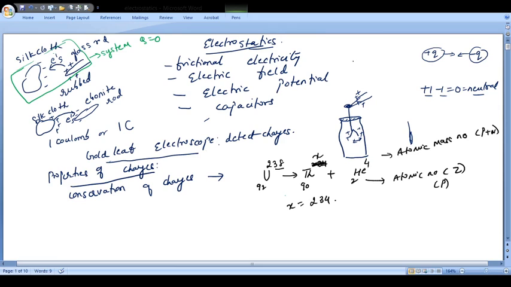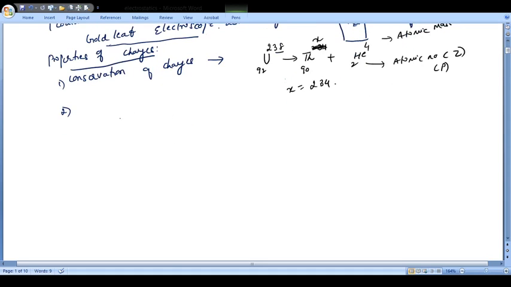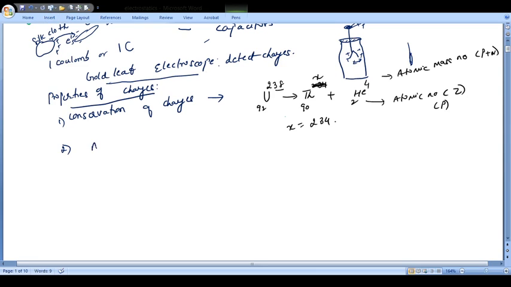Now the second property we are going to deal with is that charges are additive in nature. This was the first property, conservation; the second property is that charges are additive in nature. What does it mean? It means that charges can be added or subtracted like normal algebraic operations.